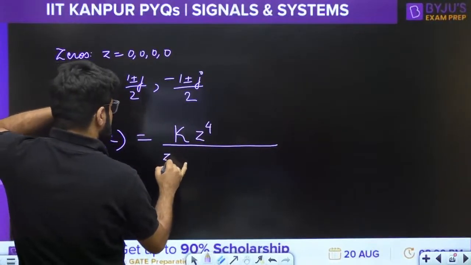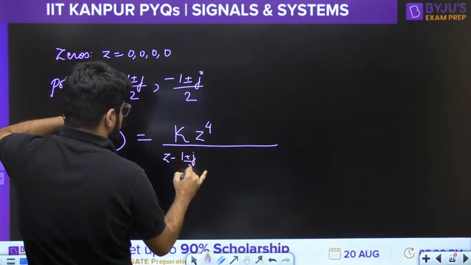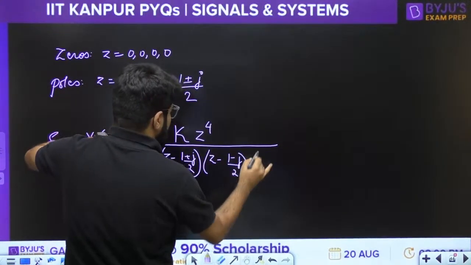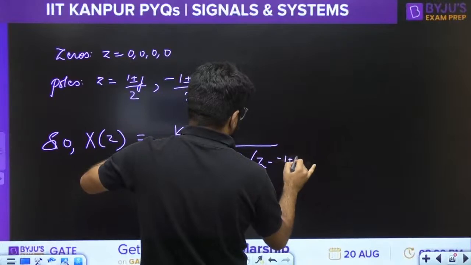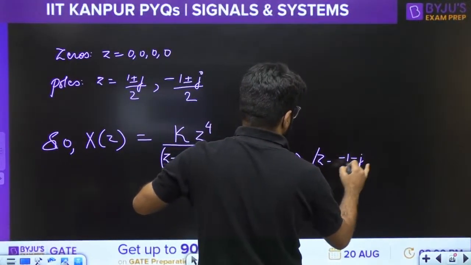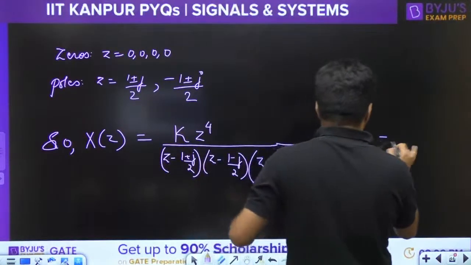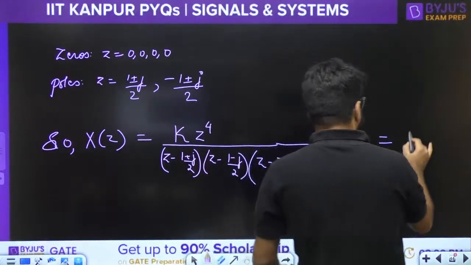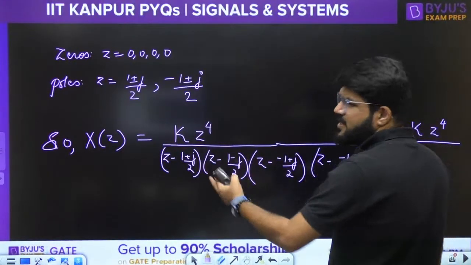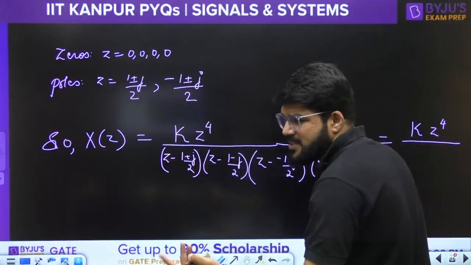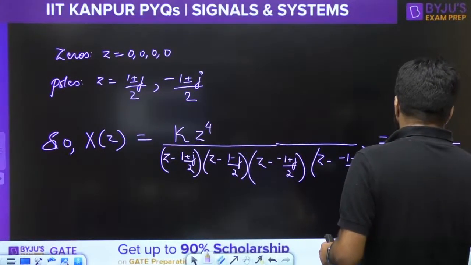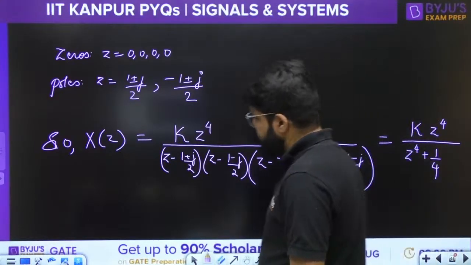You have to solve this; maybe 1 minute you can take to solve it, but right now we have many more questions to discuss. It is very simple: a factorized equation, you just multiply and apply the a plus b, a minus b identity. You are going to get the denominator as z power 4 plus 1 by 4.